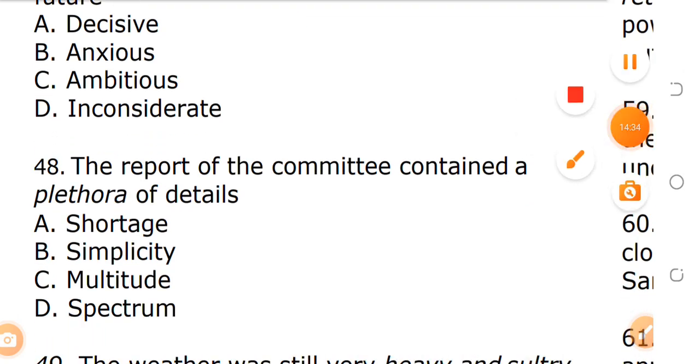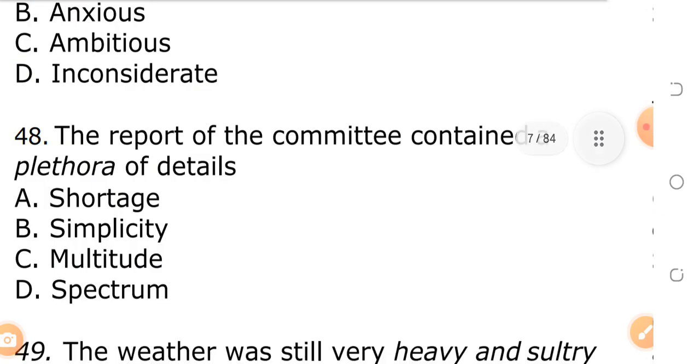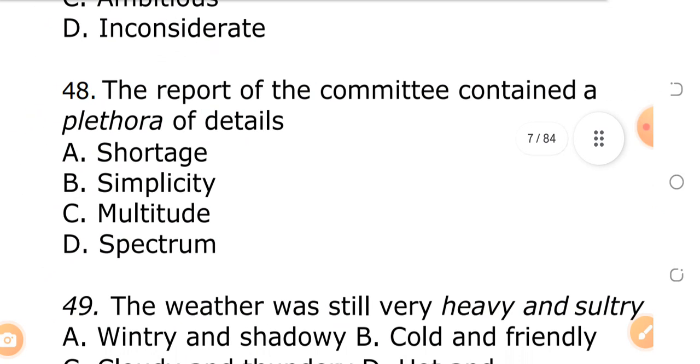Okay. The report of the committee contained a plethora of details. When we say plethora, plethora of options, plethora of details, what do we mean? A, shortage. B, simplicity. C, multitude. D, spectrum. We said the report of the committee. Remember, I want you to pay attention to the spelling of committee because JAMB often asks this question.